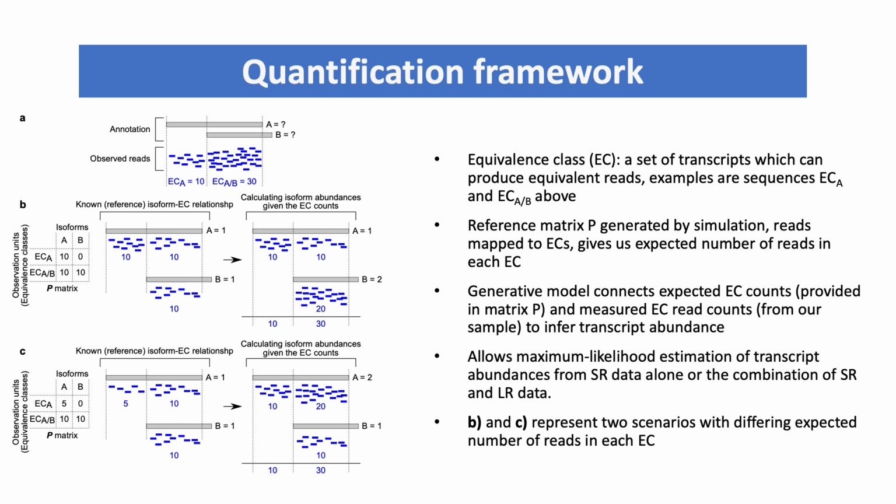This allows us to perform maximum likelihood estimation of transcript abundances from short read data alone or the combination of short read and long read data. B and C represent two scenarios with differing expected number of reads in each equivalence class in our matrix P, which would result in different quantification inferences.